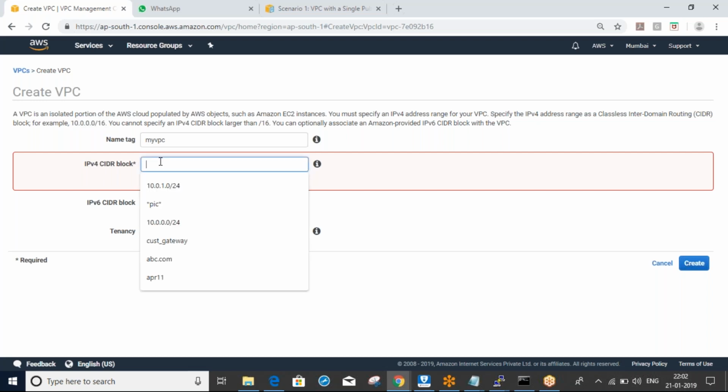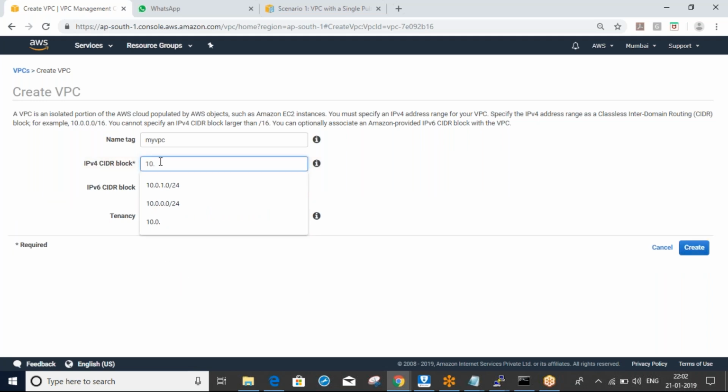In production, we will get the IP range from the architects or the network team. They will provide us the IP address range and all those things.